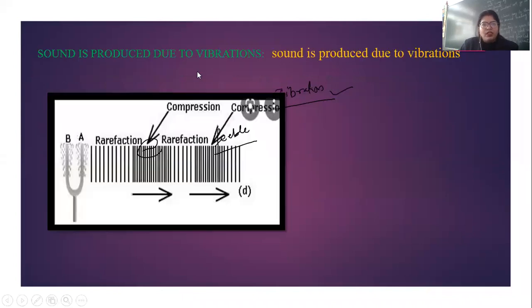Next, sound is produced due to vibration. So let us understand this with some examples. So here we know that sound needs a medium, right? Without medium, it cannot propagate. So we can say that it cannot travel through a vacuum. Sound cannot travel through vacuum because it needs a medium, right?